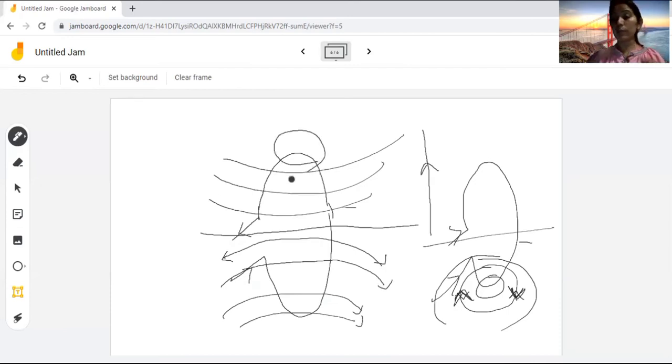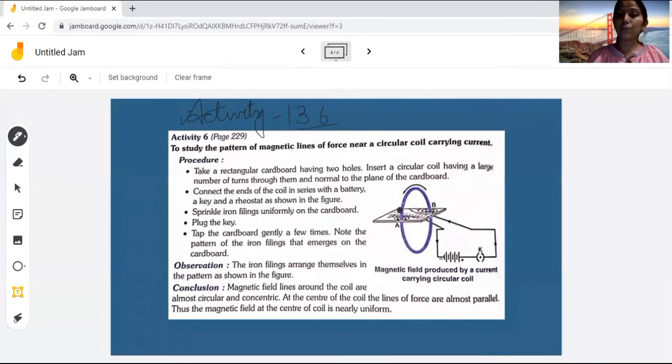So you can draw the direction of your magnetic field lines with the help of your right hand thumb rule. If the direction of the current is in the upward direction, then it is clockwise. If it is in the downward direction, then it is in the anti-clockwise direction. So we can find out the direction like this. Now see how I can show it to you.